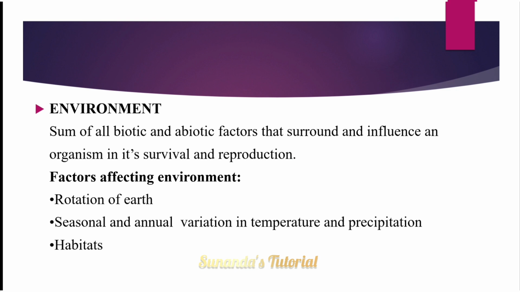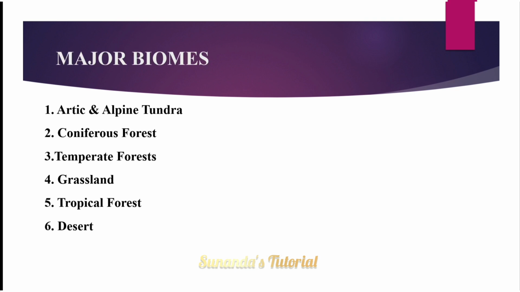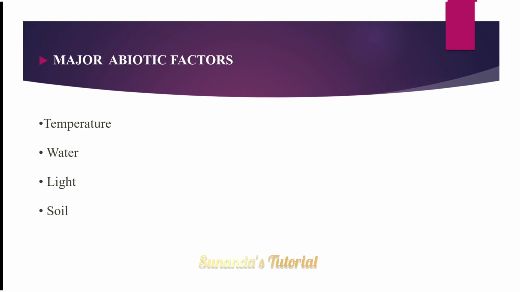So, factors affecting environment. There are some factors which affect the environment, like rotation of our earth, seasonal and annual variation of temperature as well as precipitation, rainfall, etc. Then habitat. Next, major biomes. Biomes are large areas constituting many flora and fauna. We have Arctic and Alpine tundra, then coniferous forest, temperate forest, grassland, tropical forest and desert.